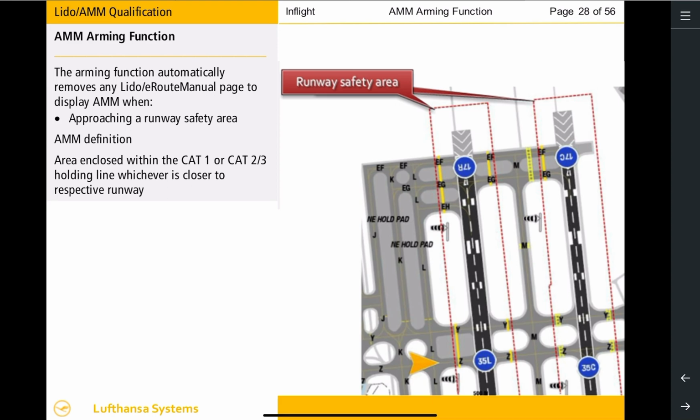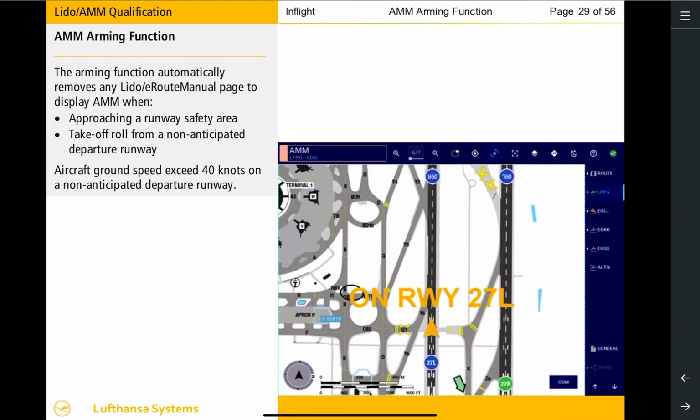A runway safety area is defined as the runway area enclosed within the Cat 1 or Cat 2 or 3 holding line, whichever is closer to the runway for precision approach runways, and general runway hold point lines for non-precision runways. We learned earlier how to select a parking stand or anticipated departure runway.